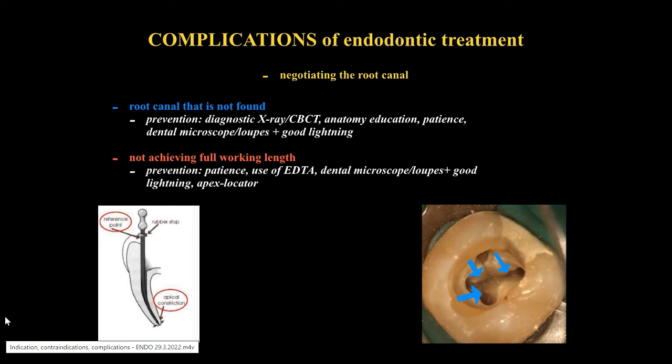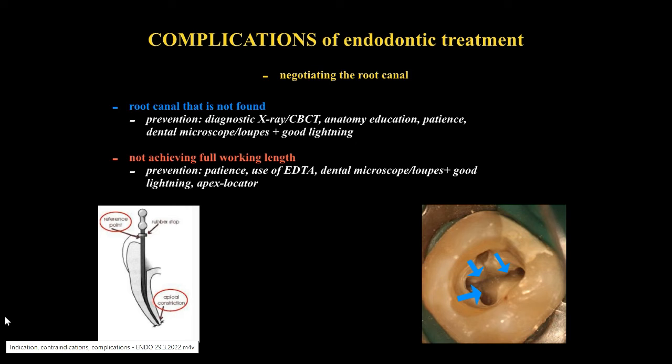Dental loupes or a microscope with strong lighting would be useful. Look at the picture on the right lower corner. On the pulp chamber floor, we can see lines connecting root canal openings that can help us to find root canals when we follow these lines.